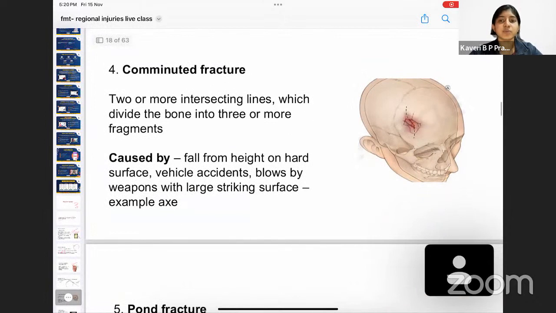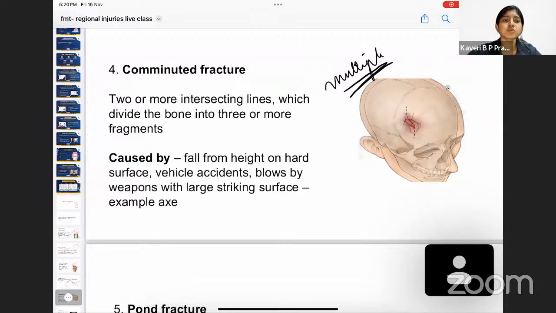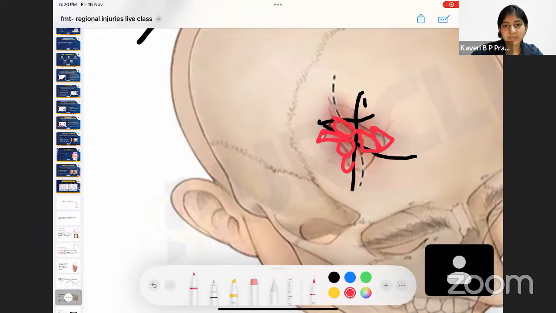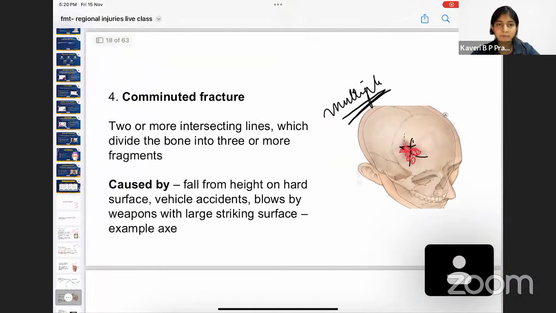Next, we have a comminuted fracture. What is comminuted fracture? Comminuted means so many pieces, multiple fractures, so many pieces, called comminuted fracture. That is, there are two or more intersecting lines which divide the bone into so many fragments. Now, as you can see here, there is a line here, there is a line here, then you have a fracture here. So these are going to divide the entire bone into so many fracture fragments. So these are the many fragments that are seen, and because there are so many pieces, it is called a comminuted fracture. Okay, so this is caused whenever there is an impact, or for example, a fall from a very long height, for example, from the 10th floor, a person jumps onto the ground, or there is a vehicle accident.